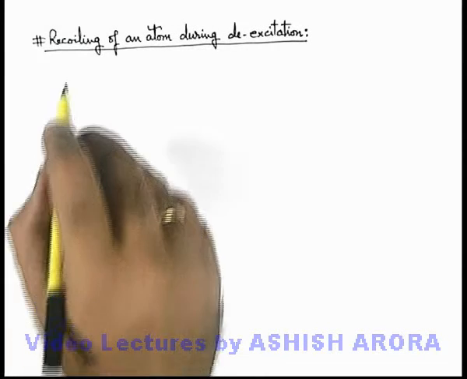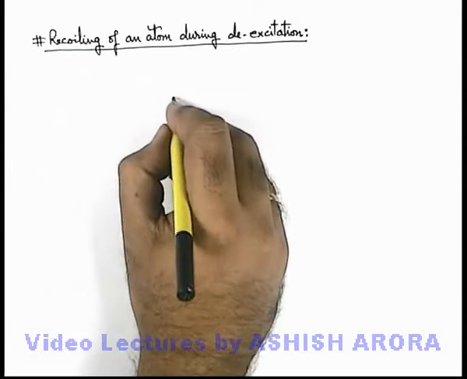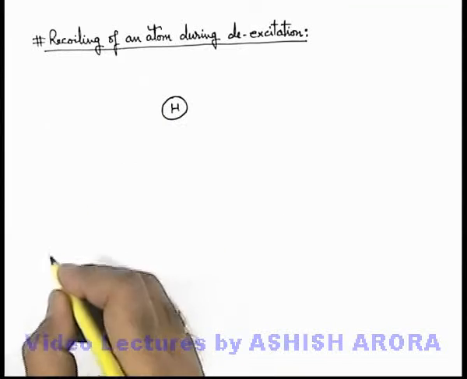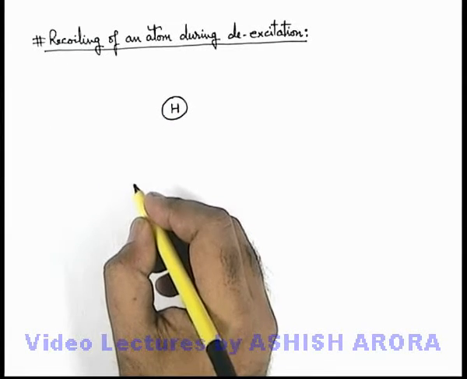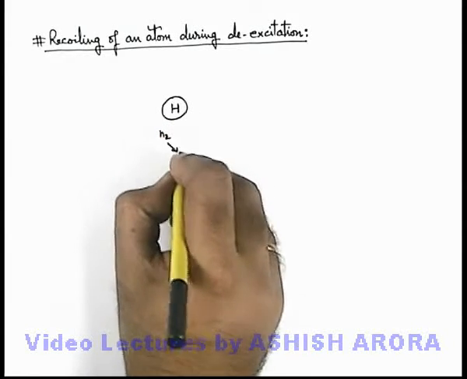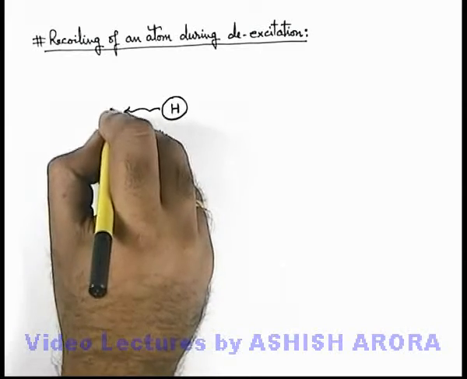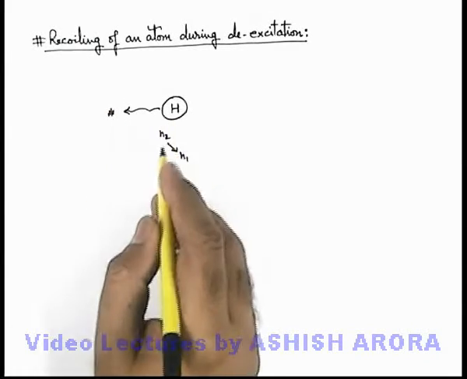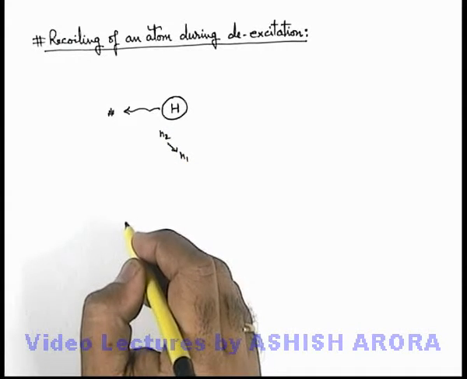Let us study about recoiling of an atom during de-excitation. We have studied that if we talk about a hydrogen-like atom or even a hydrogen atom, in which say an electron makes a transition from n2 to n1. In this situation, this hydrogen atom emits a photon which will carry the energy equal to the difference of the electron energies for the two corresponding energy levels.